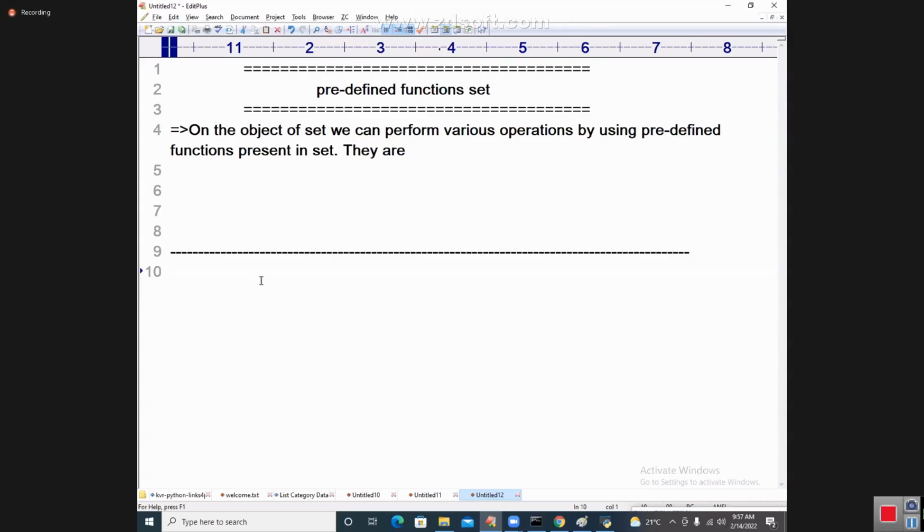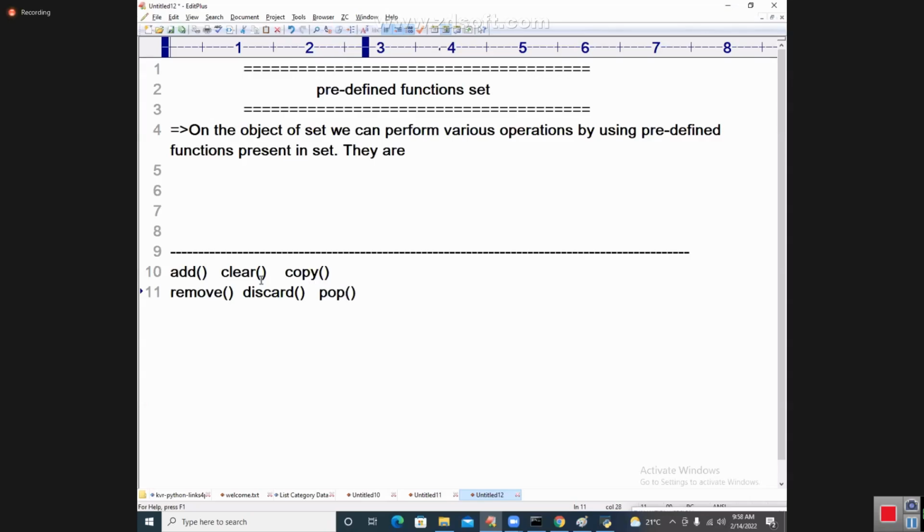See, some of the functions I just want to write, my dear students. Let us just watch it. Add function, I'm writing it for your clarity. It is my style to write all of them here. Clear function. Next I'm going to say copy function. By this time you need to understand. There is a function called remove function. We will check whether it is there or not. There is a function called discard function.